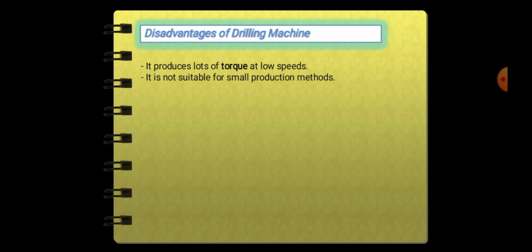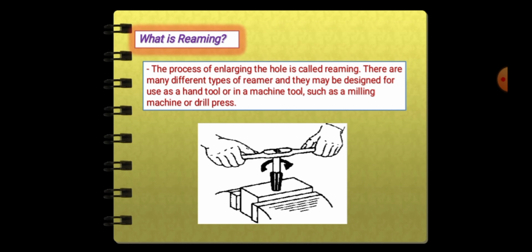So the disadvantages of the drilling machine. It produces lots of torque at low speeds. It is not suitable for small production methods. So mao yung disadvantage. What is reaming?